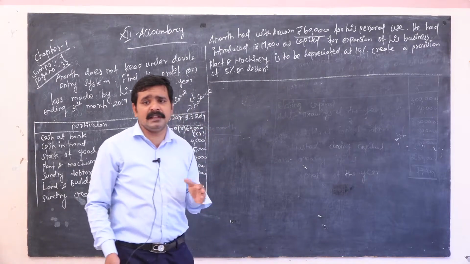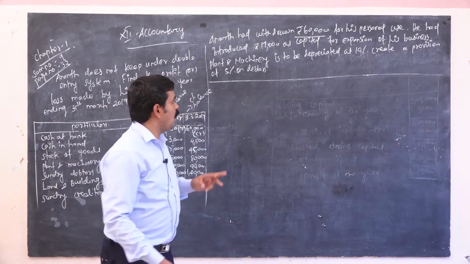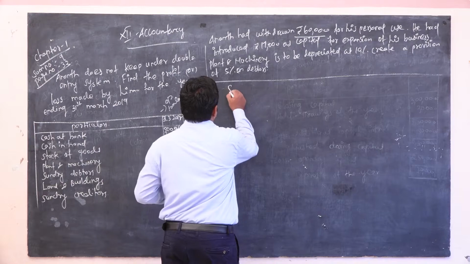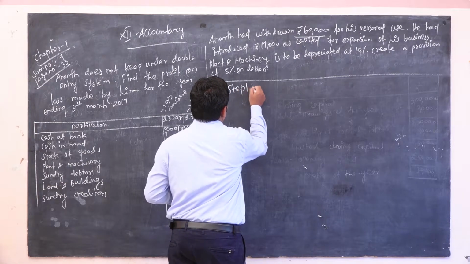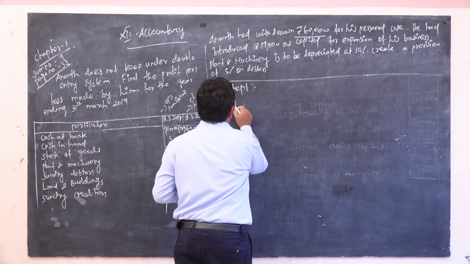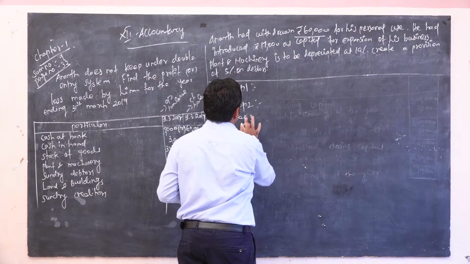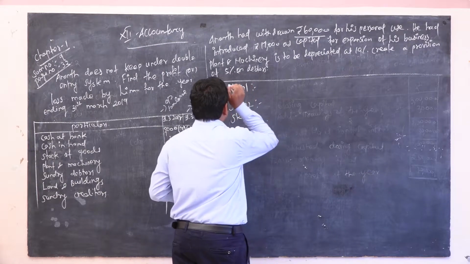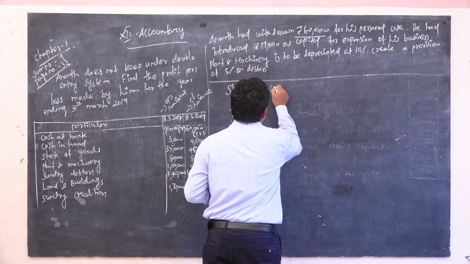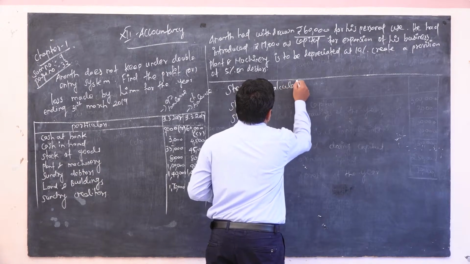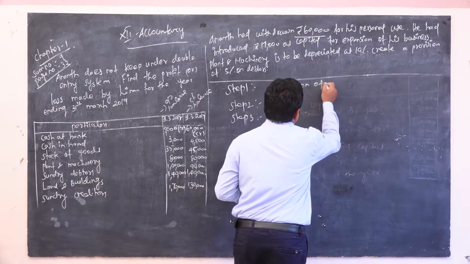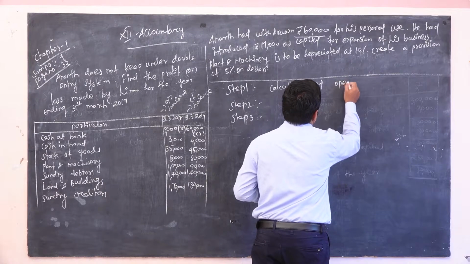This problem has 3 steps. Step 1, calculation of opening capital.